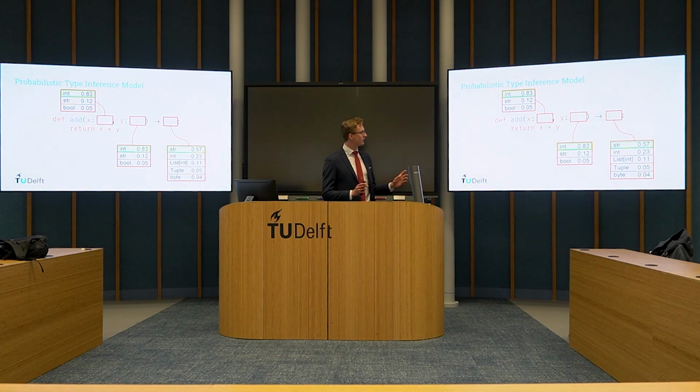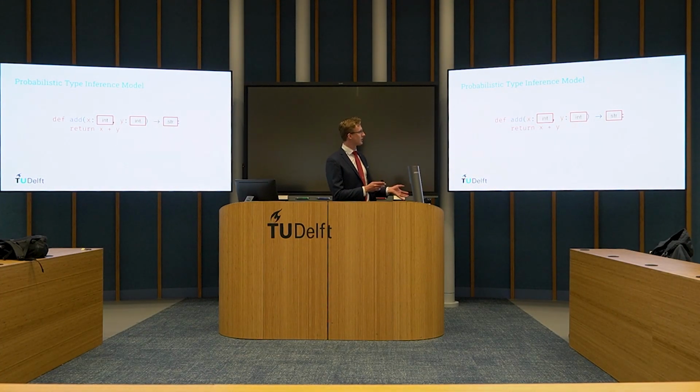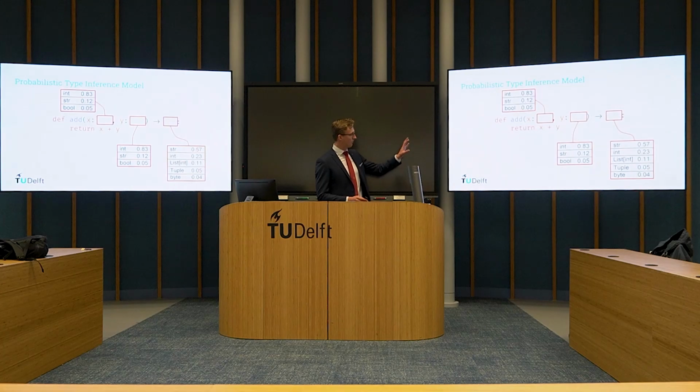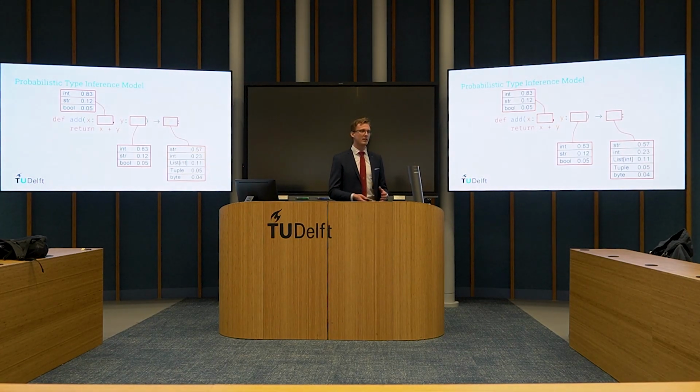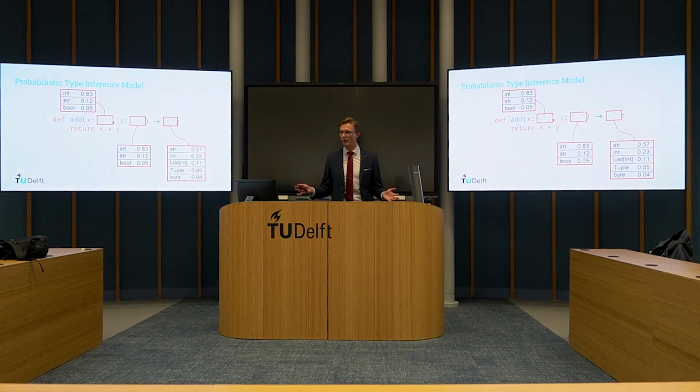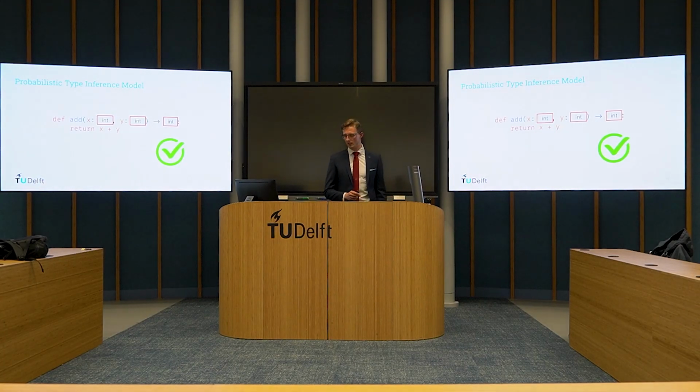Now, let's take the first ones of these and fill them into the slots. As you can see, this combination does not work. That's too bad. But we have all of these predictions. So how do we actually find a combination that suits the code? Well, here you have 3, you have 3, you have 3. If you have many more functions and many more available type slots, you have way too many options. It grows exponentially. But for this one, I'll provide you with the answer. We choose the integer values, we fill them in, and it works.